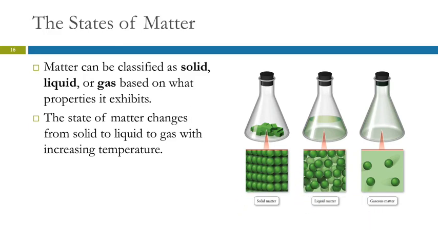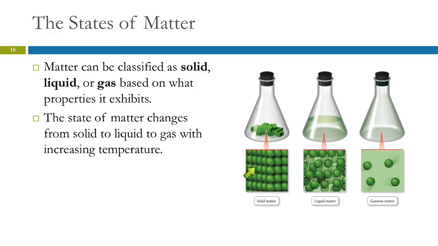We are familiar with water in all three of these states, so I'll use water as an example a lot. So if you take a solid such as ice and you heat it up, it will turn into a liquid, right? And if you take the liquid and you heat it up, it will turn into a gas. That's what happens when you boil water in the stove. If you let it boil long enough, the water starts to go away, there's not as much liquid left. What happened to it? Well, it went into the gas state and floated out into the room. So the state of matter changes with temperature.